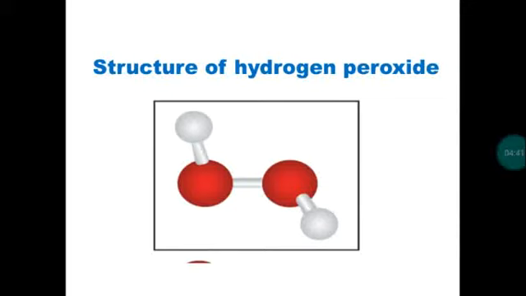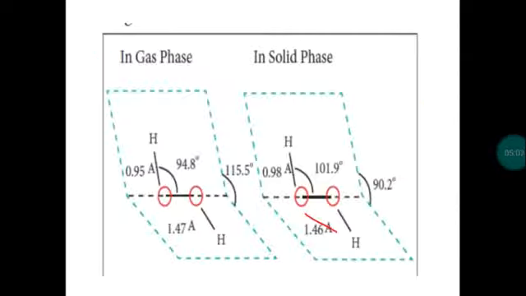Then hydrogen peroxide is not a planar structure. This is a non-planar structure because the two OH groups will have repulsions, and each oxygen atom has a lone pair of electrons. Lone pair repulsion will also be there, so it acquires a skew conformation. The rotation about the oxygen single covalent bond is not free, it is hindered or restricted rotation. The structure of hydrogen peroxide is compared with the structure of a partially opened book.